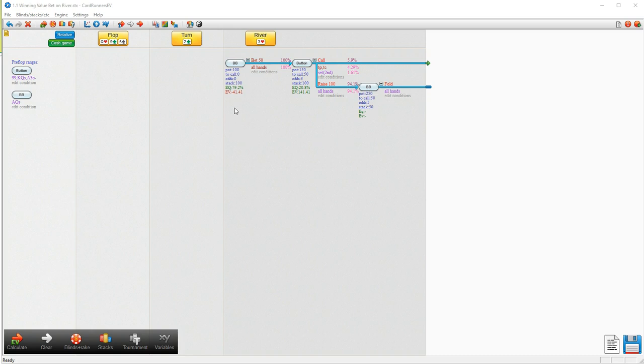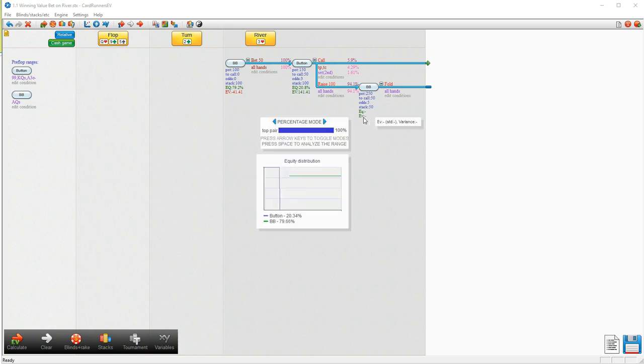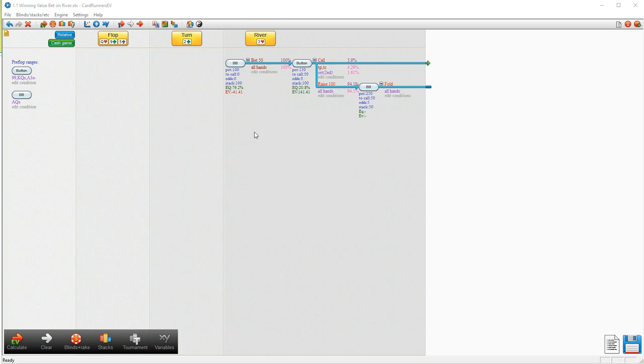Now, if we have a look at our expectation, we can see it's super low. We actually are losing a ton of money in this scenario. In fact, it's going to be better for us to check fold in this case, because the expectation of check folding is going to be 0, whereas now because our opponent's raising aggressively, we're not even getting to realize any equity share in the pot.